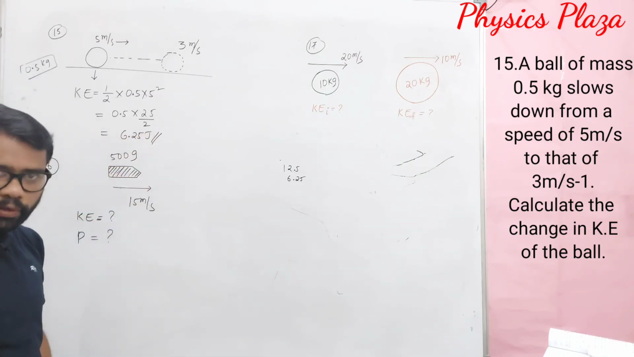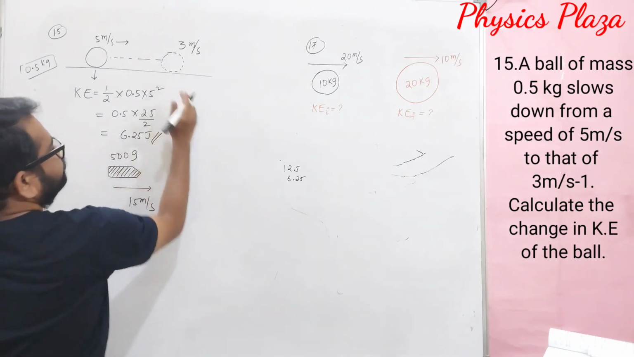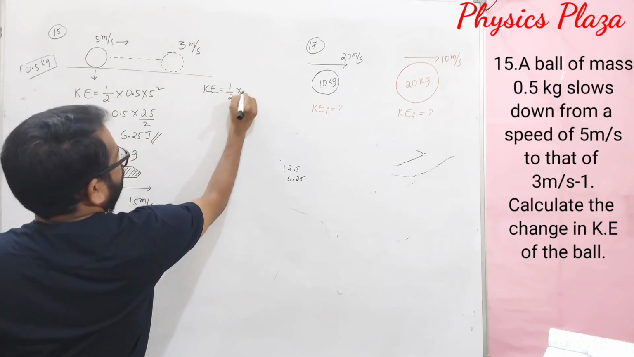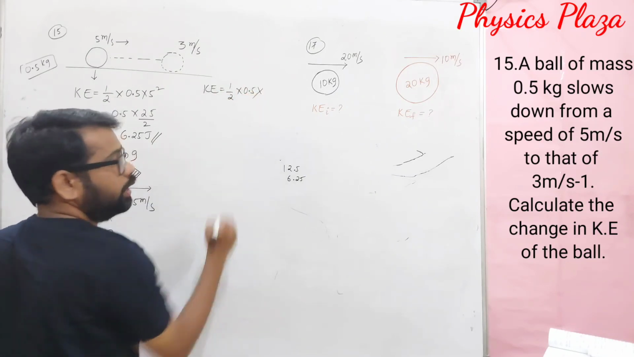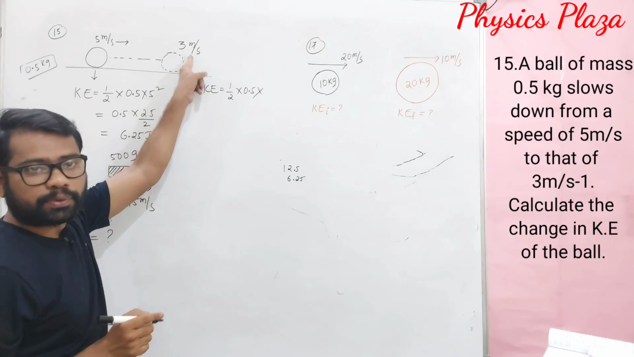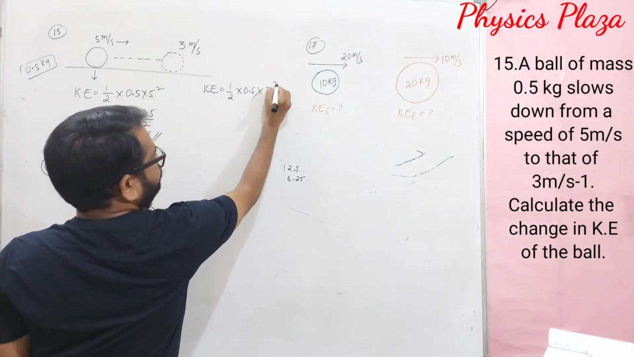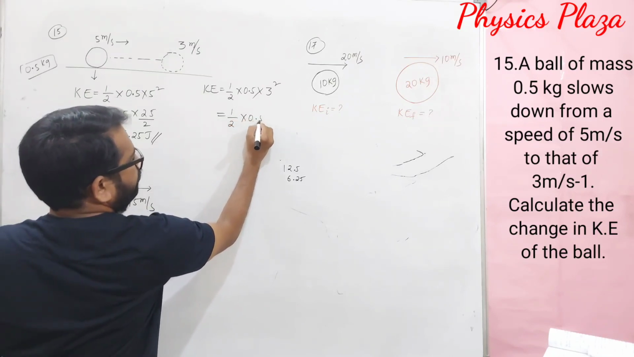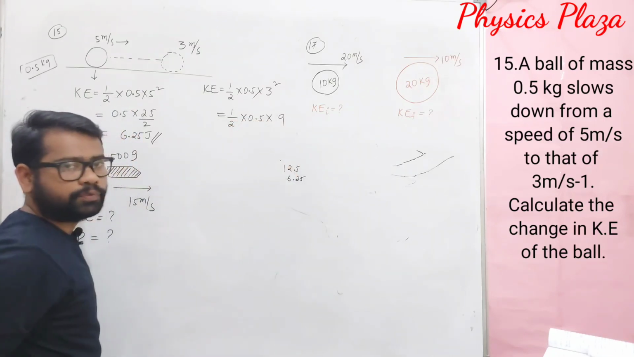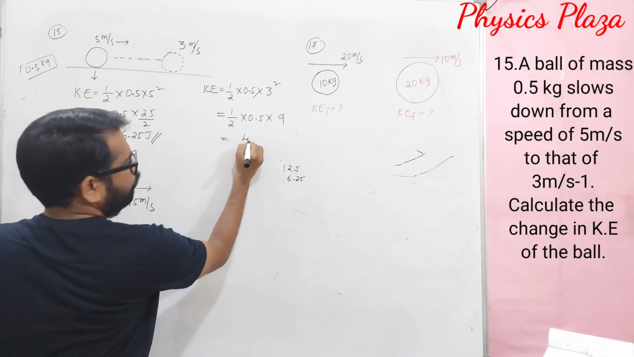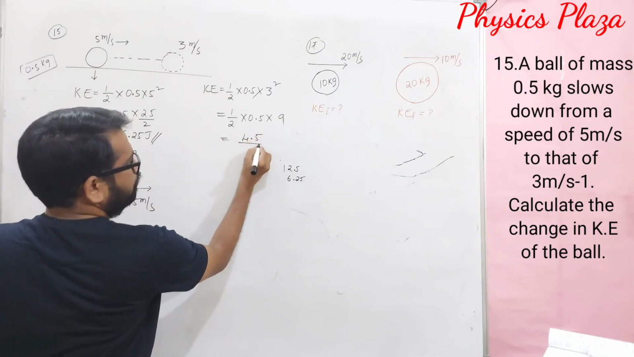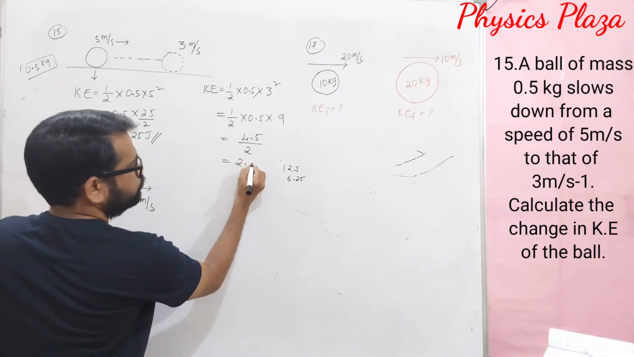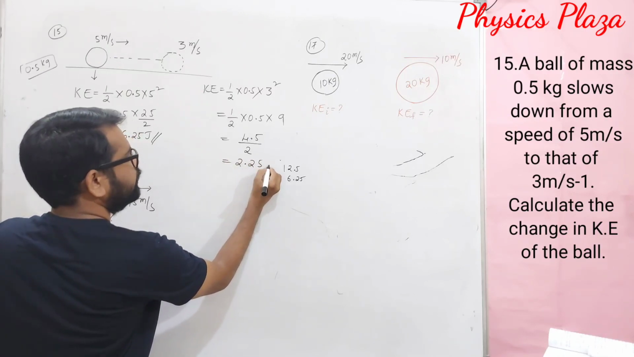6.25 joules. So here at this position, kinetic energy will be how much? Kinetic energy is equal to half into mass, which is 0.5, and the velocity is reduced to 3 meter per second, that is 3 square. So it will be 1 by 2 into 0.5 into 9. So this will be 4.5 by 2. So how much do we get? It is 2.25 joules.